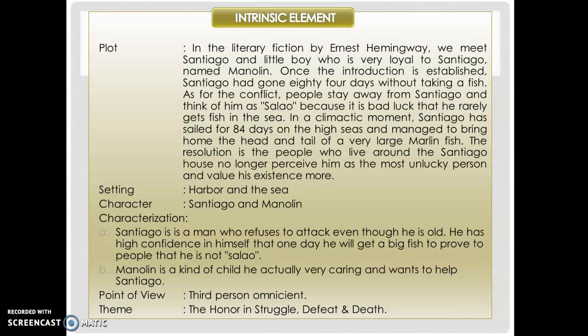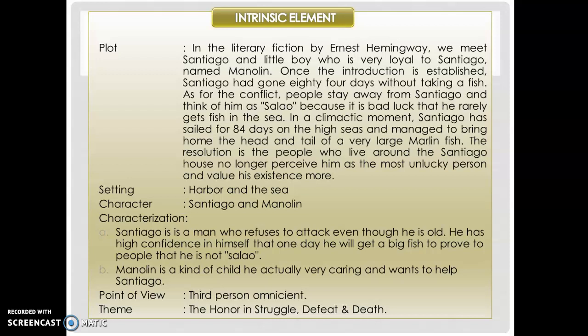Okay, number one, plot. Plot is a series of episodes in a narrative carried out by the characters. The plot in the story is, in the literary fiction by Ernest Hemingway, we meet Santiago and a little boy who is very loyal to Santiago, named Manolin. Once the introduction is established, Santiago had gone 84 days without taking a fish.